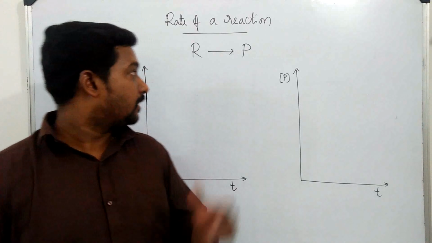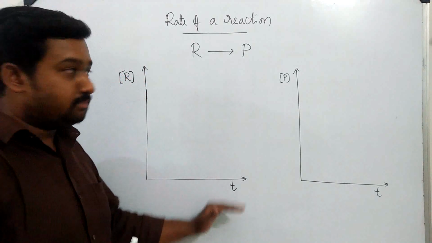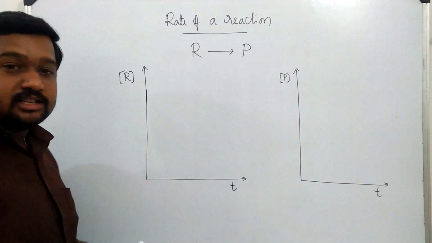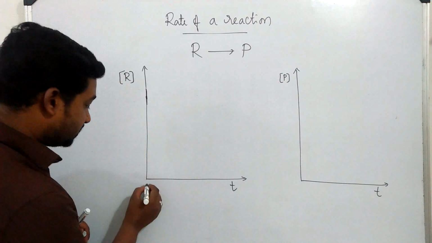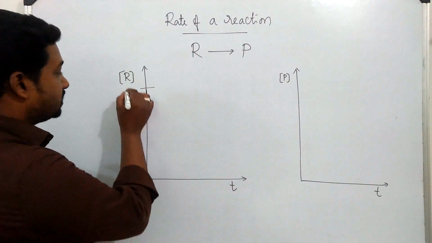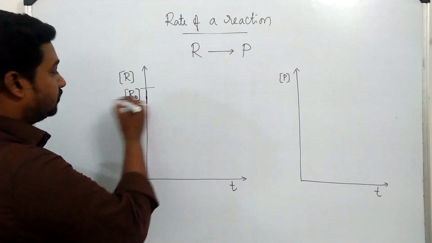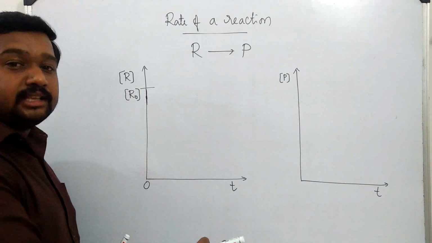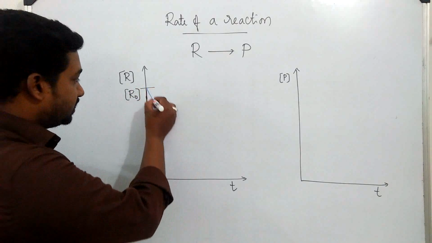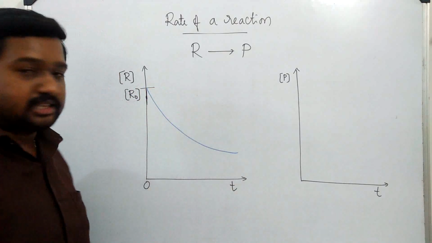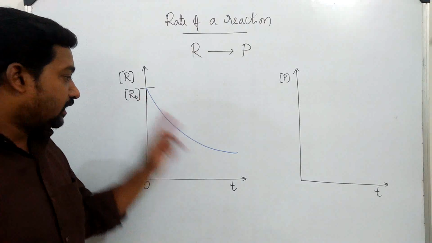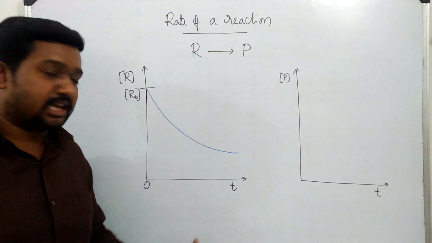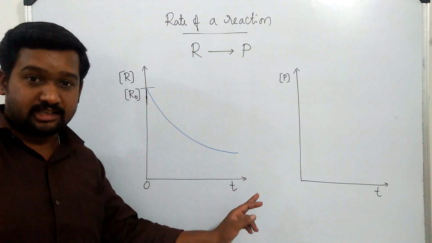Let us see how the concentration of reactant varies with time and product varies with time. As we knew, reactant concentration will be maximum when the time is 0. So I will consider that amount as R0. Now as the time progresses, there will be a decrease in the reactant concentration, which is represented by an exponentially decreasing curve. This is not a linear curve, as there will not be a linear decrease of concentration with time. There will be an exponential decrease.